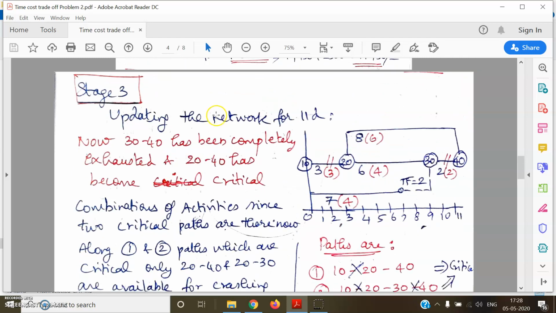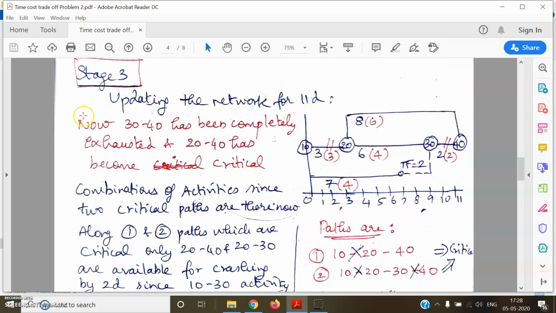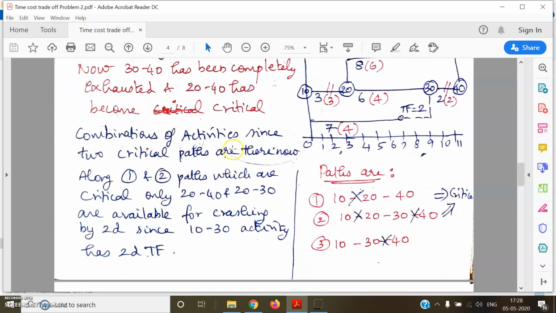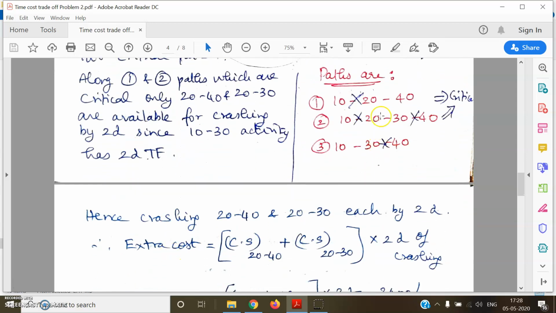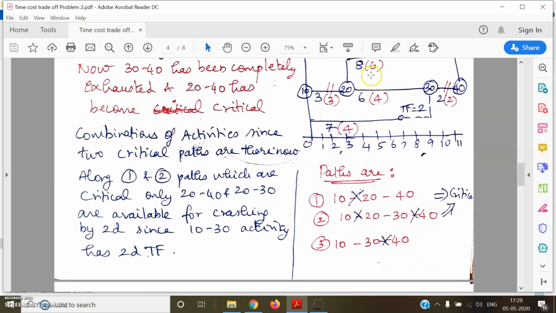So what I'll do in this stage 3 is, first I'm updating for 11 days, and I've seen that now 30-40 has become completely exhausted and 20-40 has become critical. Okay, so the combination of activities I'm looking at along the first and second paths, which are critical, is only 20-40 and 20-30. These 2 are the critical paths. Only 20-40 and 20-30 are available for crashing by 2 days, since 10-30 along the third path has got a total float of 2 days. Okay, so therefore I'll go for the process of crashing 20-40 and 20-30 each by 2 days.